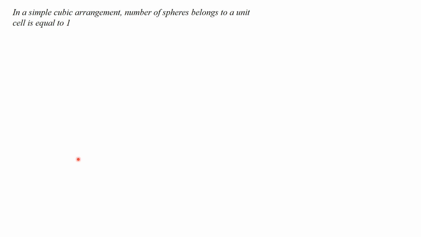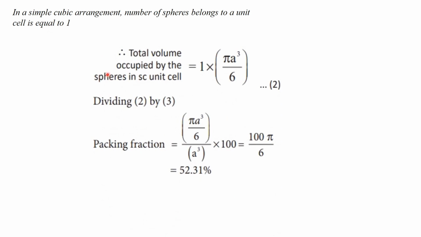And now in a simple cubic arrangement, the number of spheres belonging to a unit cell is equal to 1. The total volume occupied by spheres in a simple cubic unit cell is equal to 1 into pi A cube upon 6. Now the packing fraction or packing efficiency is equal to pi A cube upon 6 divided by A cube into 100, which is 100 pi upon 6.